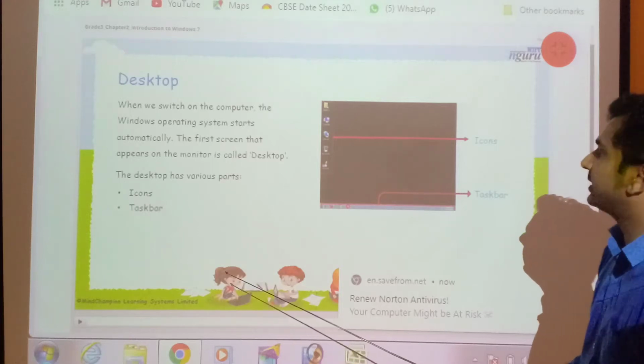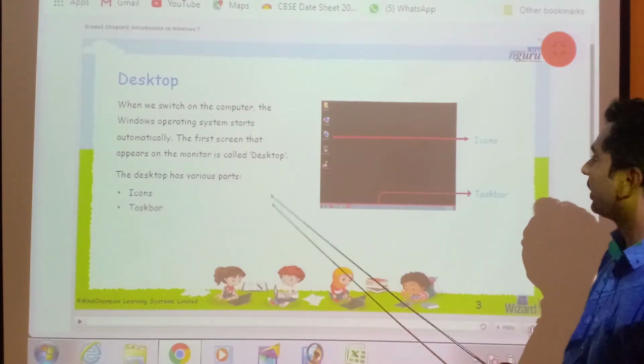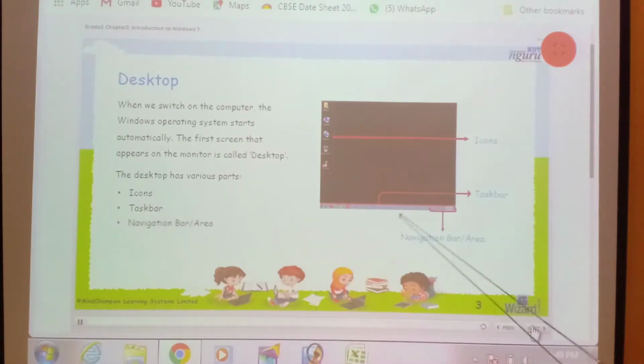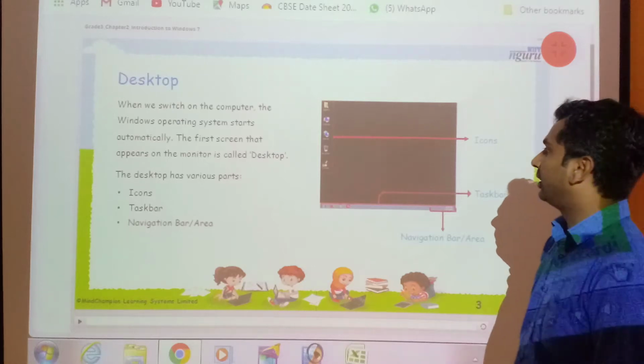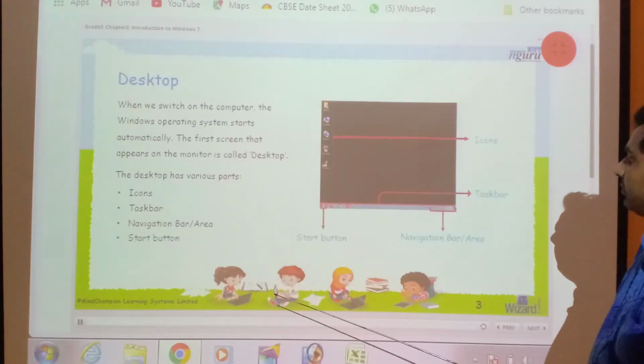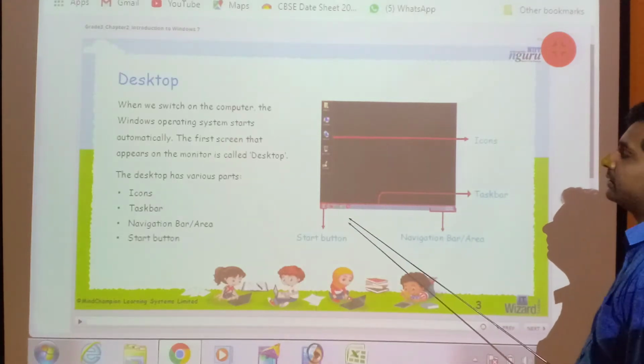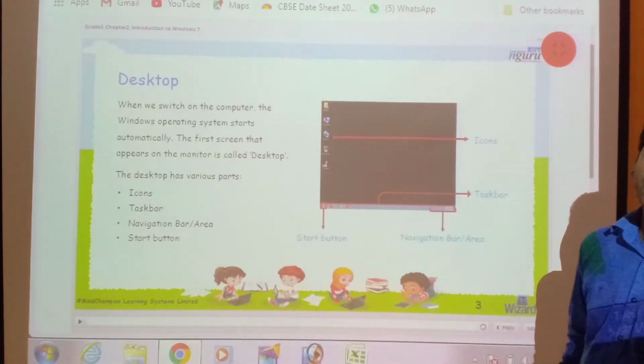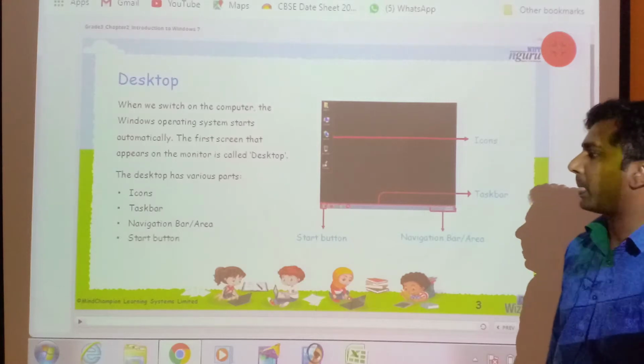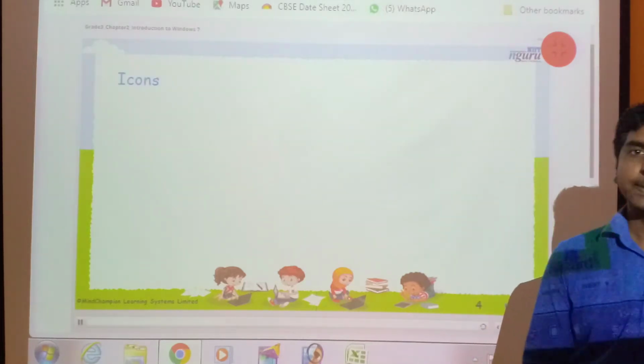Next is navigation area. Next is start button. So these are the examples of desktop parts.